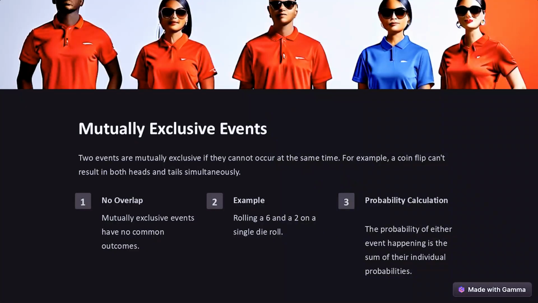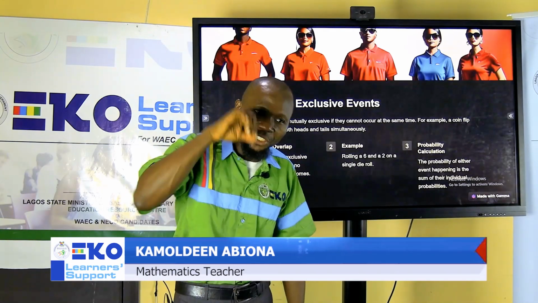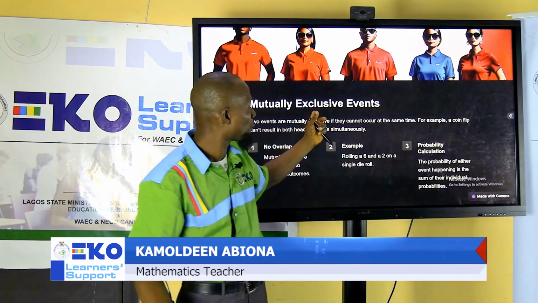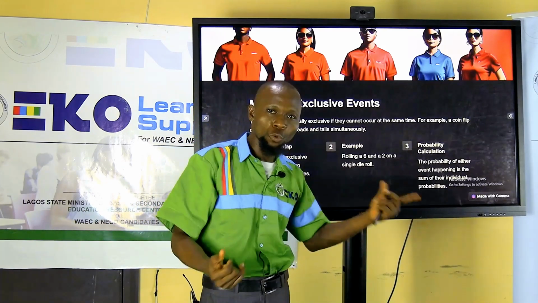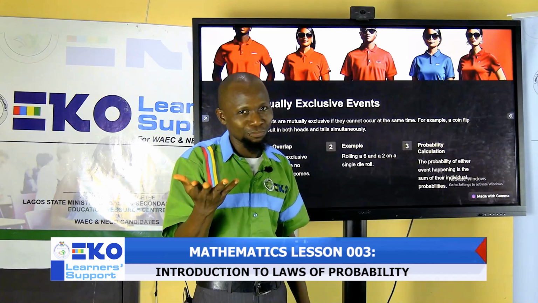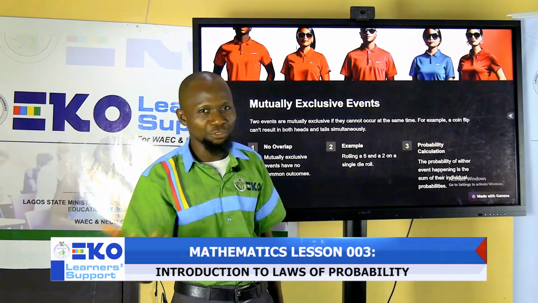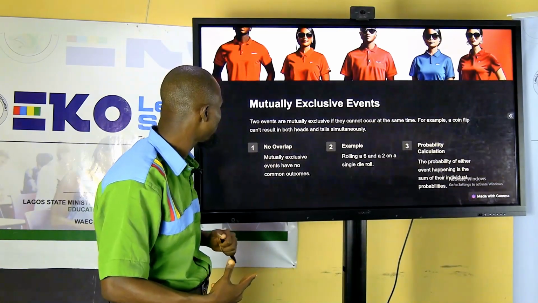Two events are mutually exclusive if they cannot occur at the same time. For example, a coin flip can't result in both head and tail. When you flip a coin, it's either a head or a tail. Another example of mutually exclusive events is your being in school and at home at the same time. It's not possible. It's either you are at home or you are in school, so you can't be at the two places together.